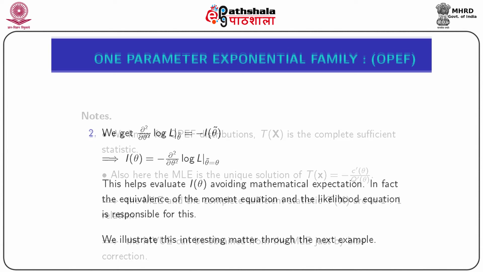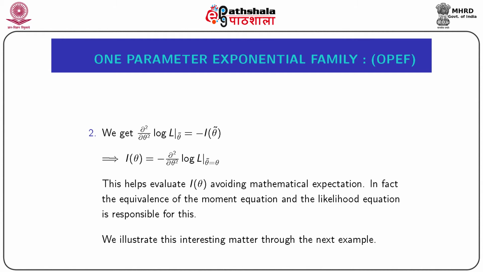This implies under one parameter exponential family, the minimum variance unbiased estimator can be obtained from the MLE just by bias correction. Note number 2. We get the second order derivative of the log likelihood function at the point θ curl equal to minus I function at θ curl under one parameter exponential family. So from here we can say that I function of θ equals minus the second order derivative of the log likelihood function with respect to θ at the point θ curl equal to θ. This expression helps evaluate I(θ) avoiding mathematical expectation.